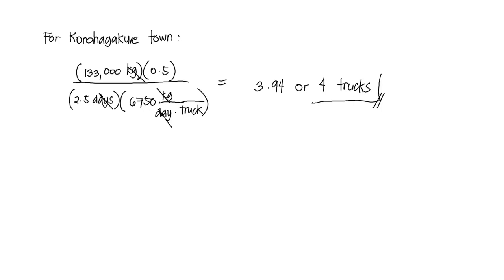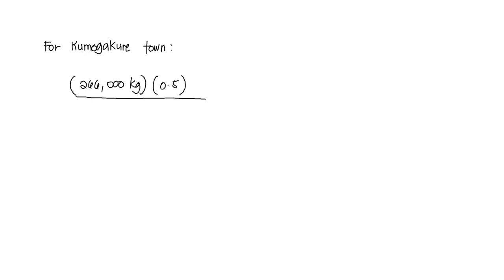Now let's calculate for the Komogakure town. Similar calculation. For the Komogakure town, we also need to multiply the weekly rate by 0.5. The weekly rate for the Komogakure town is equivalent to 266,000 kilograms, and then multiply by 0.5 divided by the 2.5 days, since we are going to split the collection in 2, divided by the capacity of each truck, which is 6,750 kilograms per day per truck.